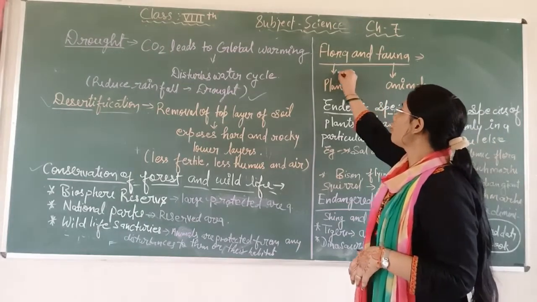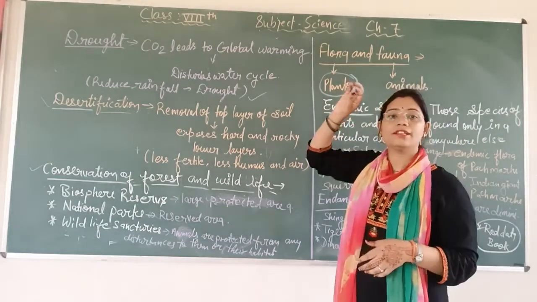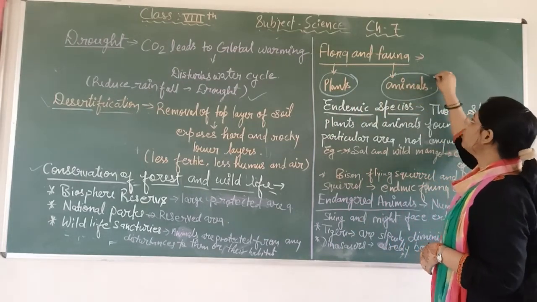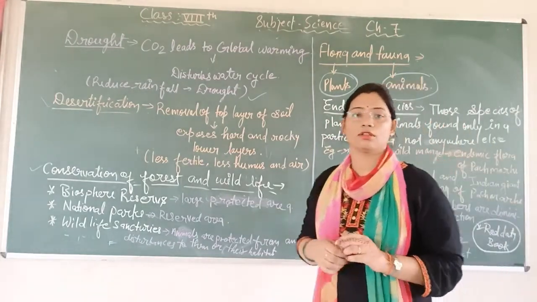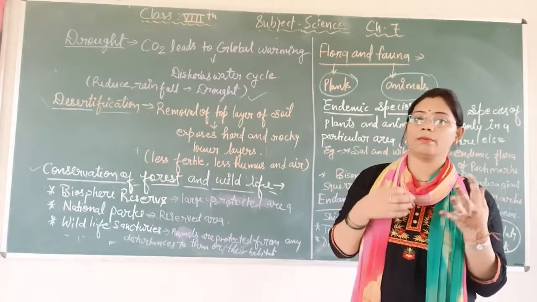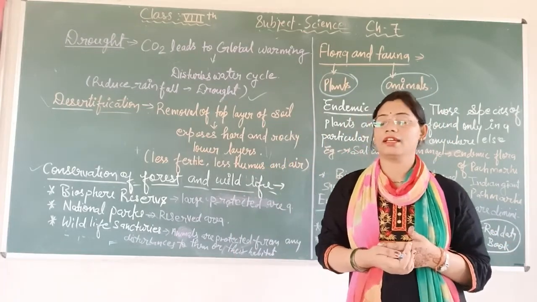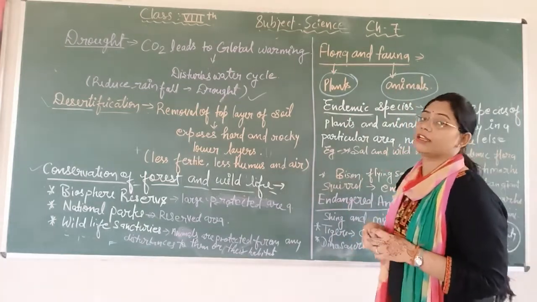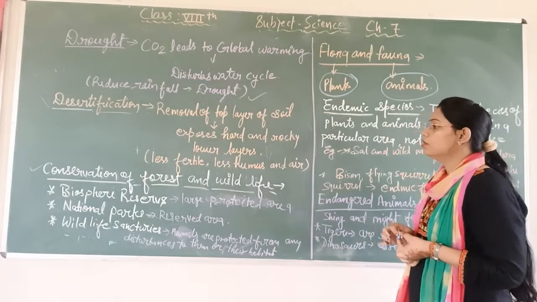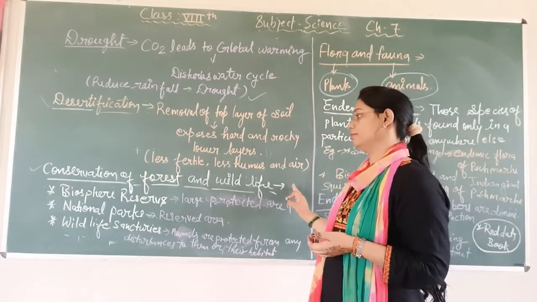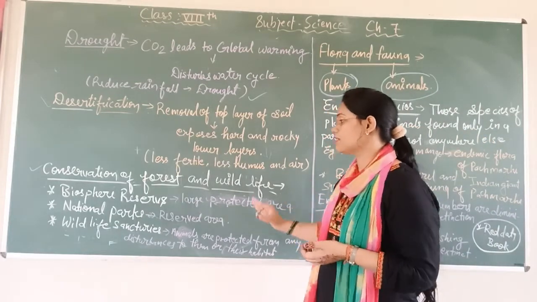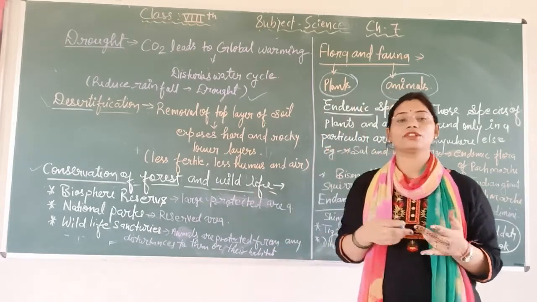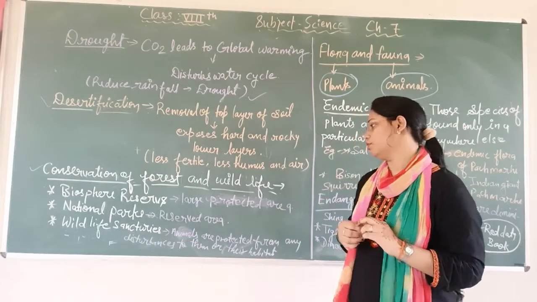Plants of a particular area are known as flora, and animals of a particular area are known as fauna. So biosphere reserves, national parks, and wildlife sanctuaries are for the protection of both flora and fauna.